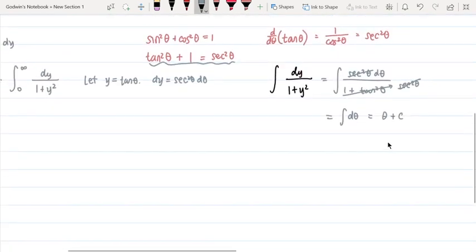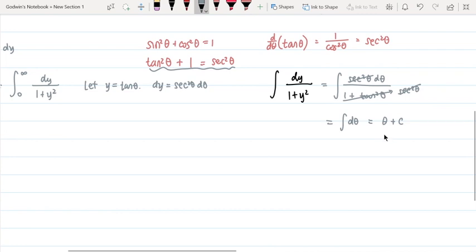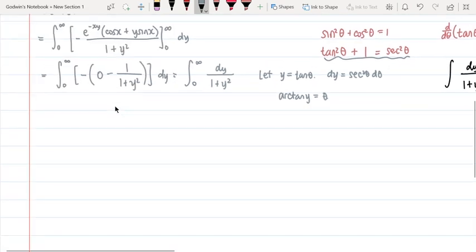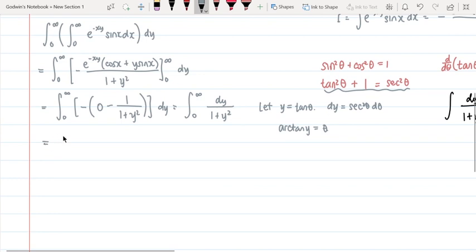But anyway, what's theta in terms of y? So we know that y is tangent theta. So how do you get just theta? Of course, it's going to be arctangent of y is equal to theta. And so this is actually arctangent of y plus c. Yeah, so that's how you do it. So now this becomes arctangent of y from 0 to infinity.